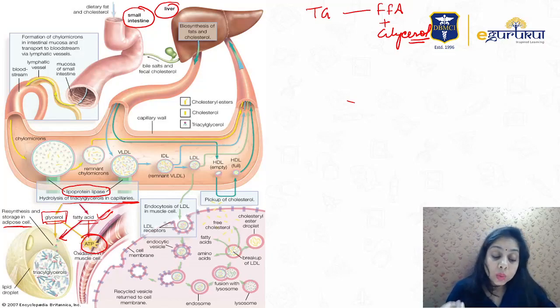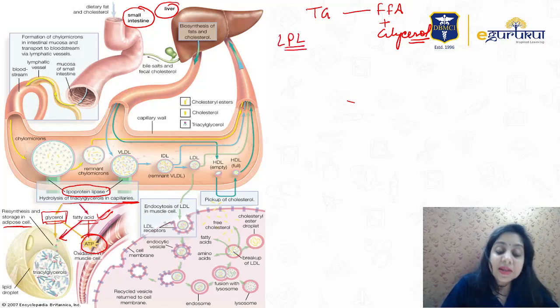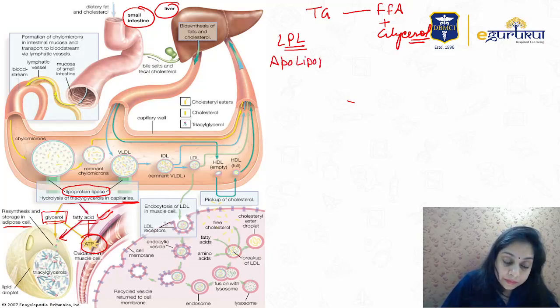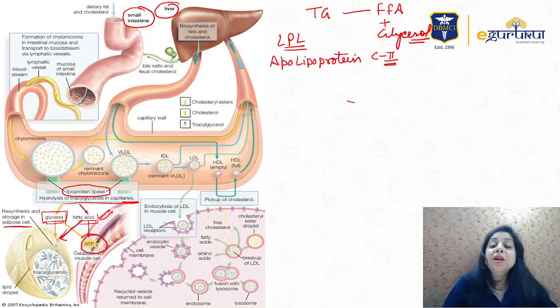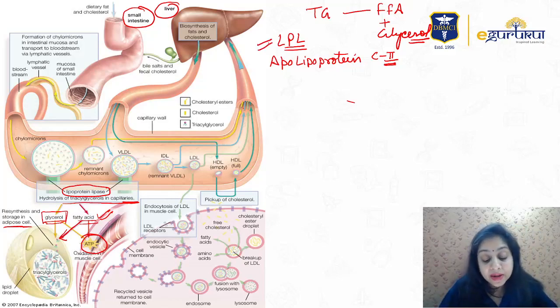This is how it works. To work, the lipoprotein lipase LPL requires an assistant, that is apolipoprotein C2, right? So type 1 familial dyslipidemia, which is given in the question, is because of LPL deficiency, but LPL requires apolipoprotein C2. So any deficiency or any issues related to apolipoprotein C2 leads to problem with the LPL, thereby giving rise to type 1 familial dyslipidemia.